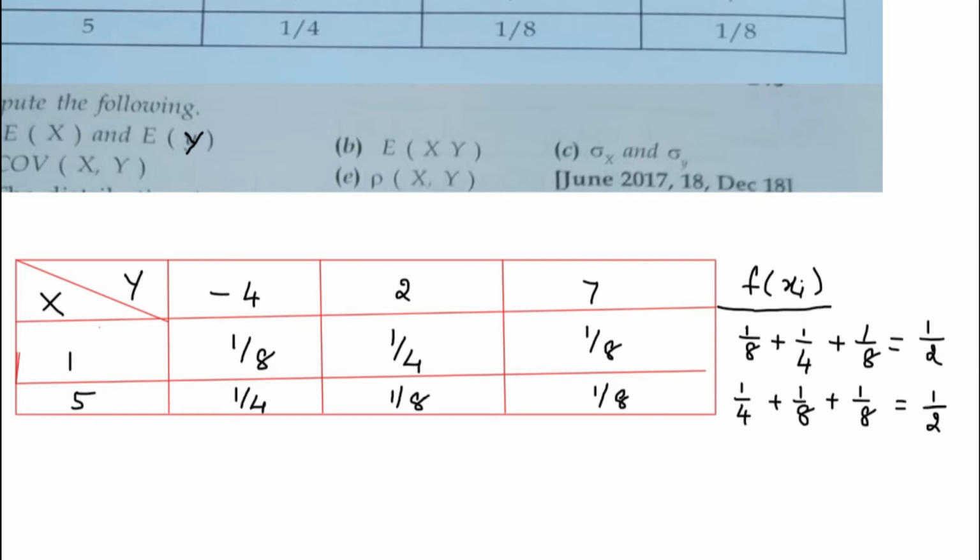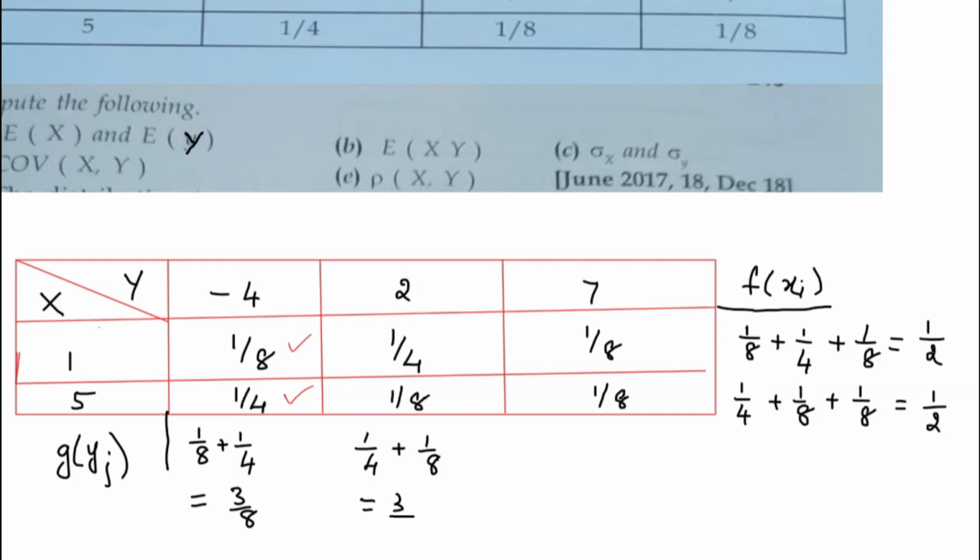Similarly, along this column, we need to add. So I'll try to find out g of yj values. G of yj values will be the addition of the columns. So for these two values you need to add the probabilities: 1 by 8 plus 1 by 4, 3 by 8. Similarly, in the second column you need to add 1 by 4 plus 1 by 8. Once again, it will be 3 by 8. Similarly, in the last column you need to add 1 by 8 plus 1 by 8. You'll be getting 1 by 4. So these are the values that we have got.